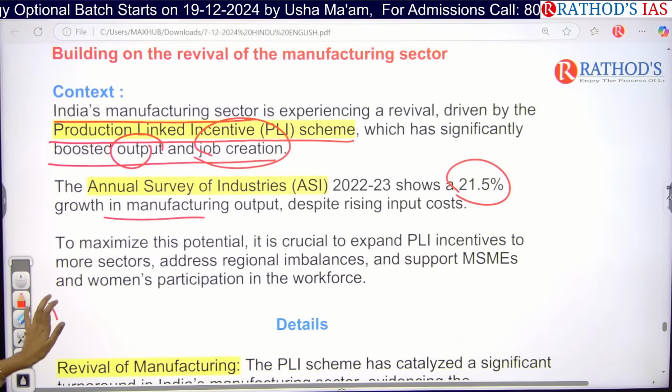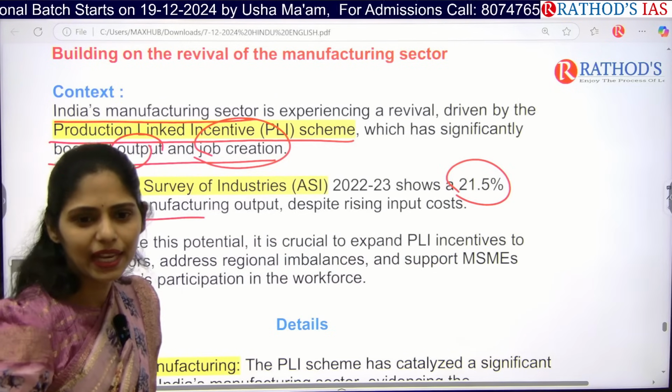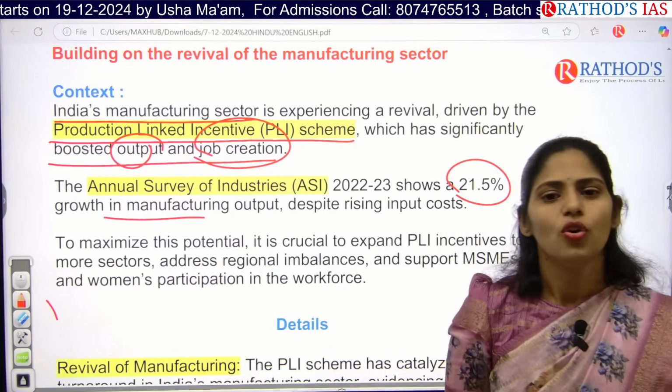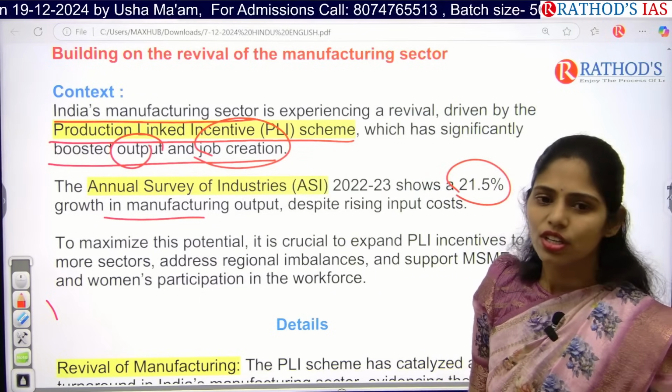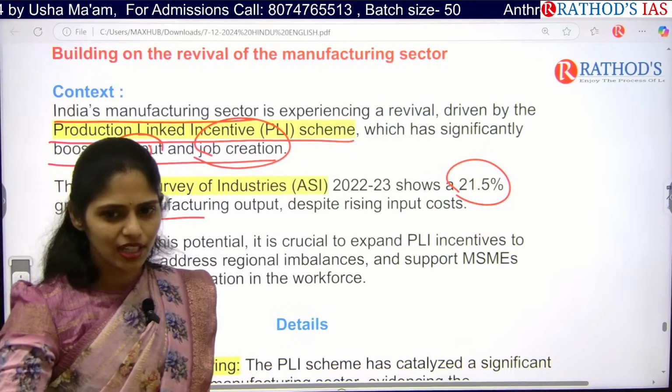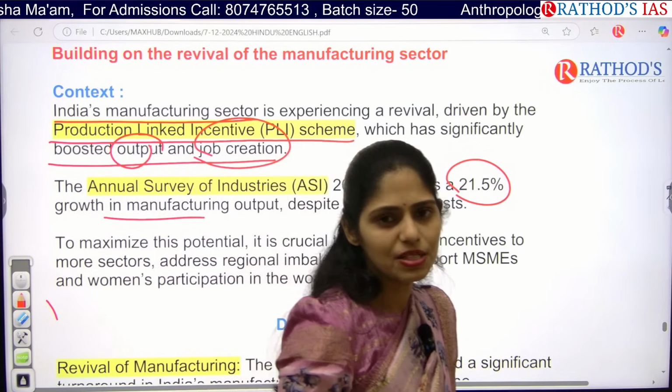So this article is talking about the success of the PLI scheme. What is this PLI scheme? Production linked incentive scheme. What does the scheme say? If you increase your production, you will get more incentives or more help from the government sector. That is called the PLI scheme.